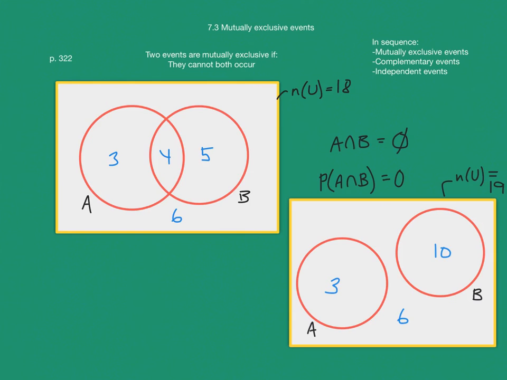And this is always the case. If the intersection between two events is empty, they are always mutually exclusive. Whereas if there is something in the intersection, then it's obvious that these things can happen at the same time, because there are some elements in both sets at the same time.